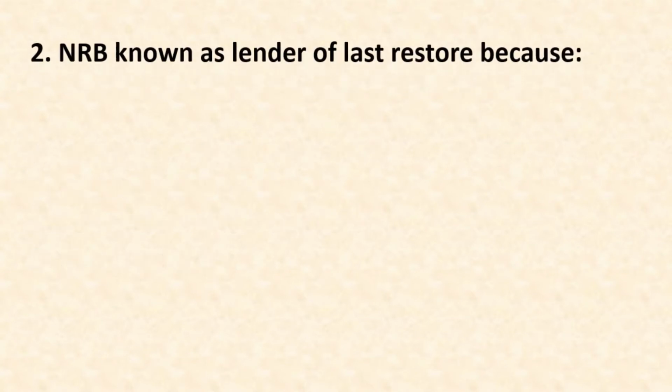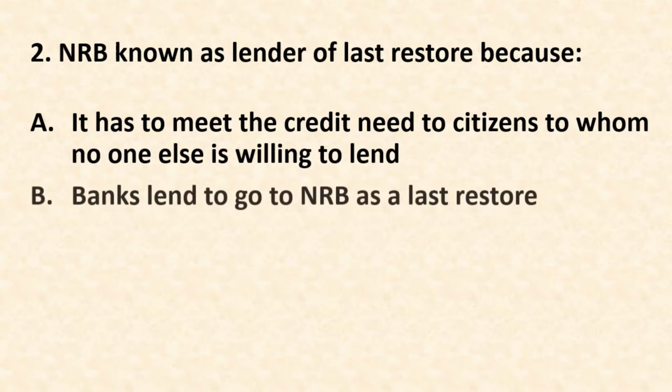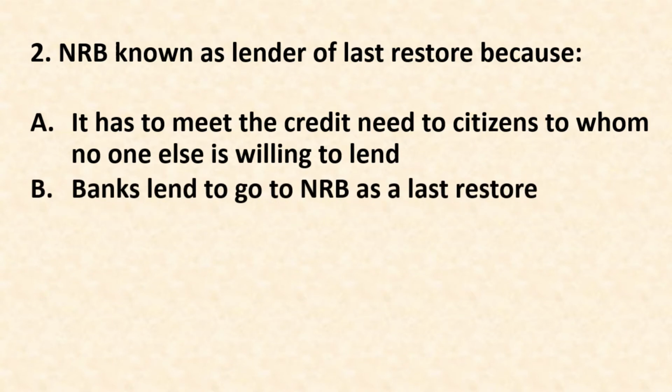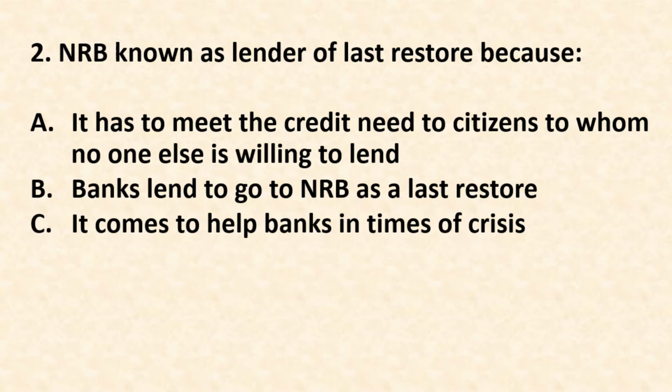Number 2. NRB is known as lender of last resort because option A. It has to meet the credit need to citizens to whom no one else is willing to lend. Option B. Banks lend to go to NRB as the last resort. Option C. It comes to help banks in times of crisis. Option D. All of the above. The correct answer is option C. Nepal Rastra Bank comes to help banks in times of crisis, so it is known as lender of last resort.